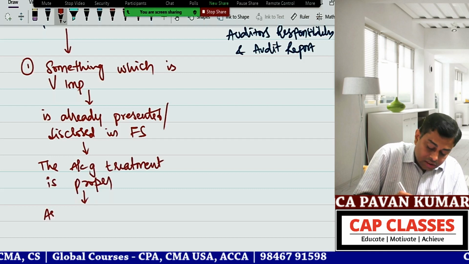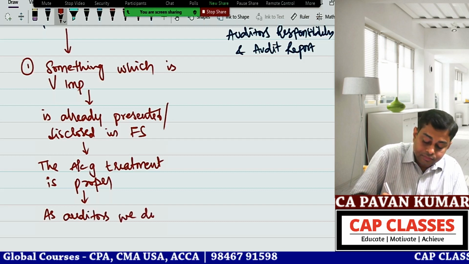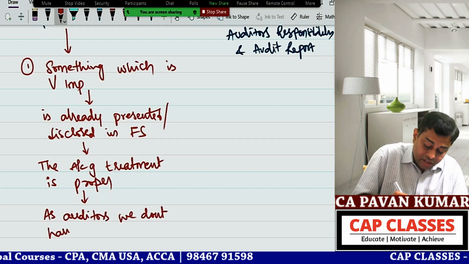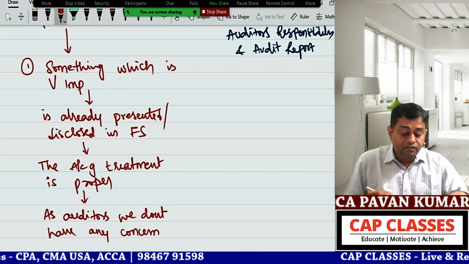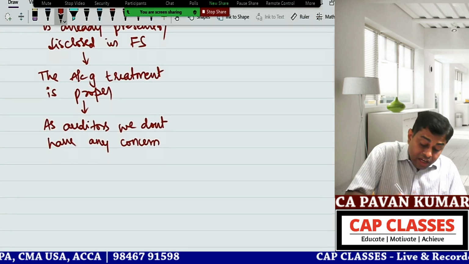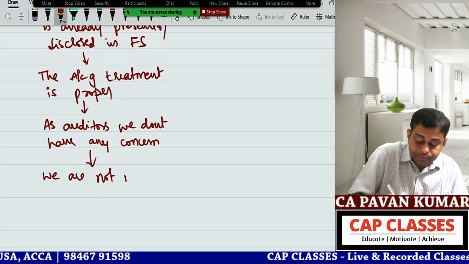As auditors, we don't have any problem. We don't have any concern here. And are we giving any modified opinion? We are not modifying our opinion.